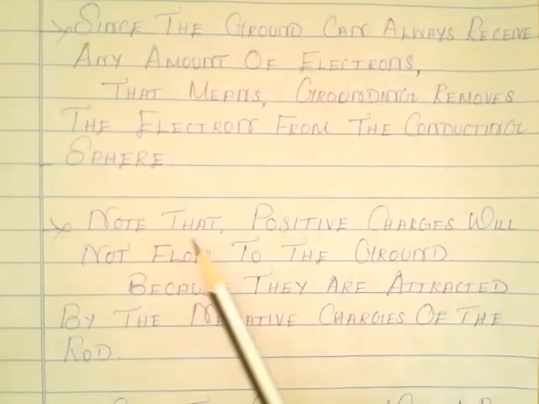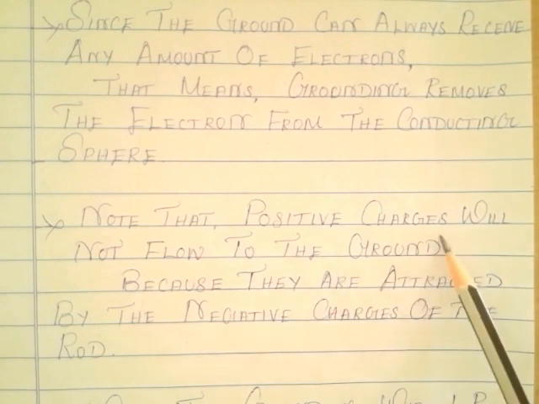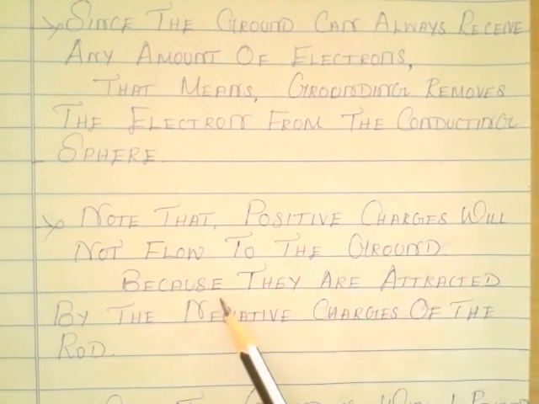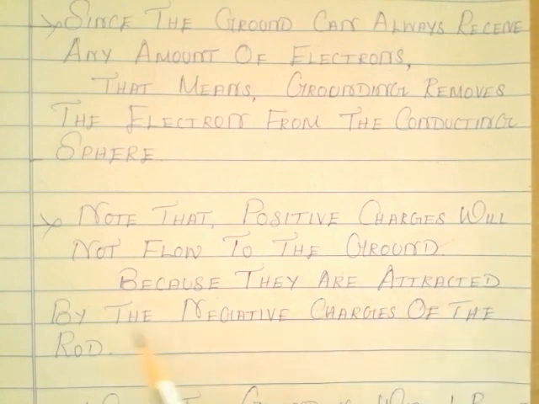Note that positive charges will not flow to the ground because they are attracted by the negative charges of the rod.